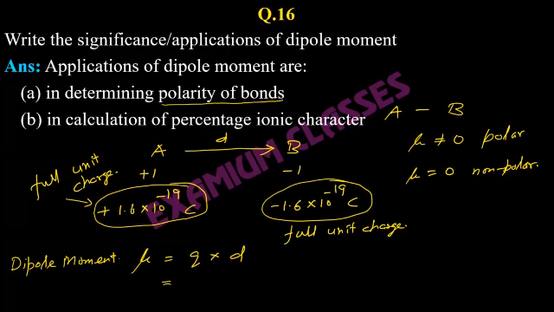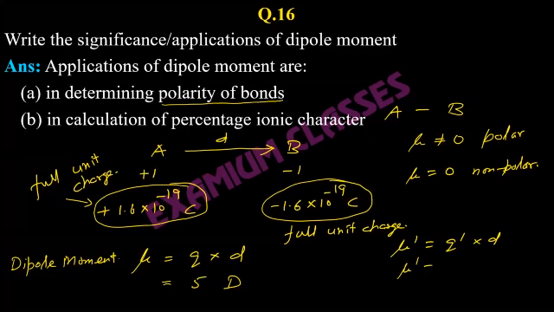Suppose this comes out to be, say, 5 Debye. And in reality, suppose charges are given and you calculate with the charge, and you have the same distance, you get mu dash equal to q dash into d.